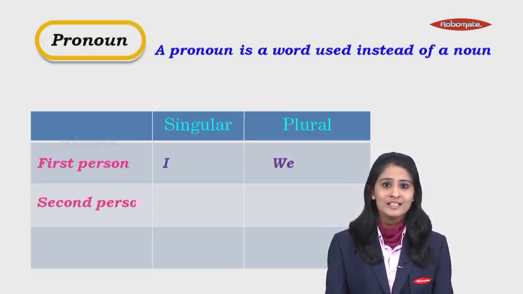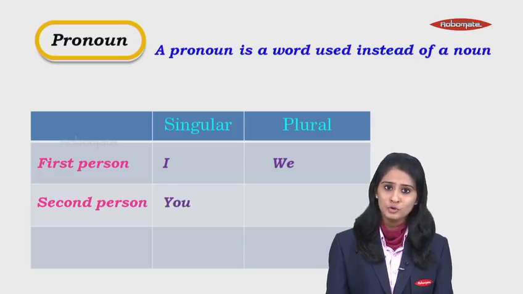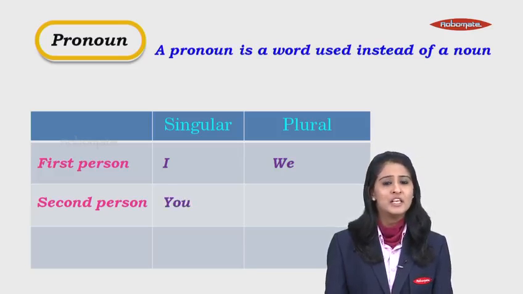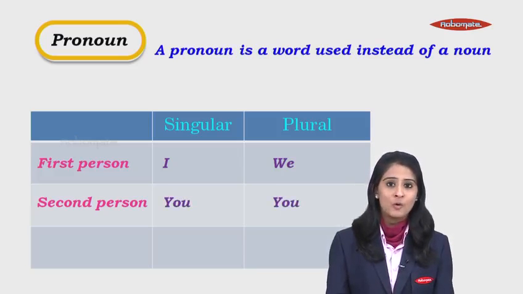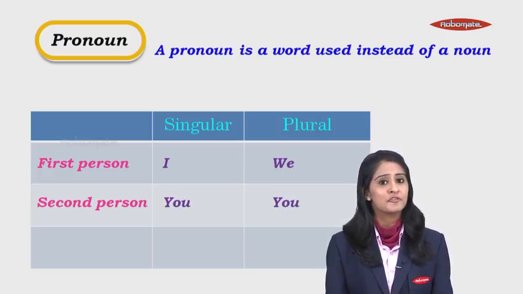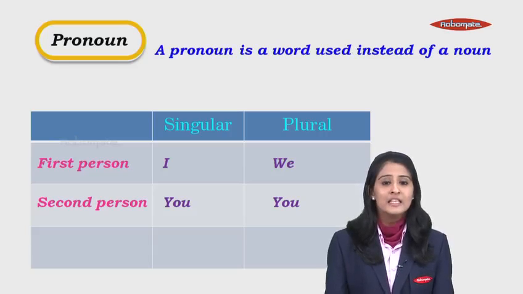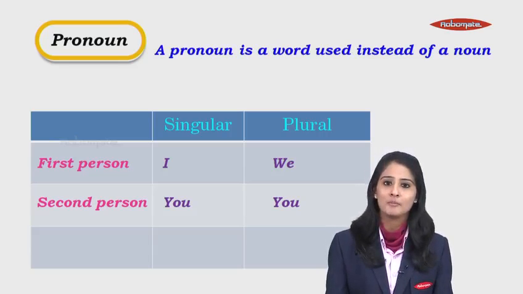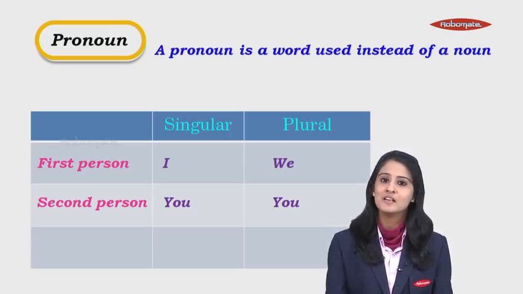The next one, the second person is you in the singular, but it also remains the same word you in the plural. Now, in Hindi, we have them differently. Like, in Hindi, for the singular form, we have the word tum, and the plural, we have the word aap. But in English, it remains the same, the word you.